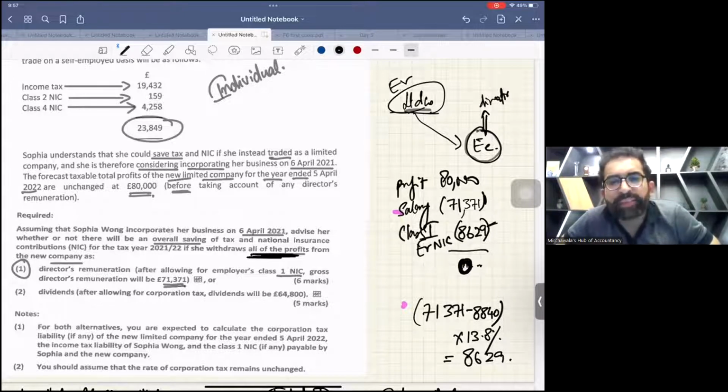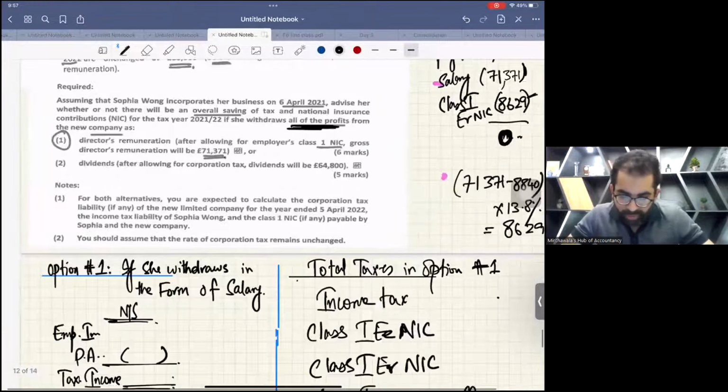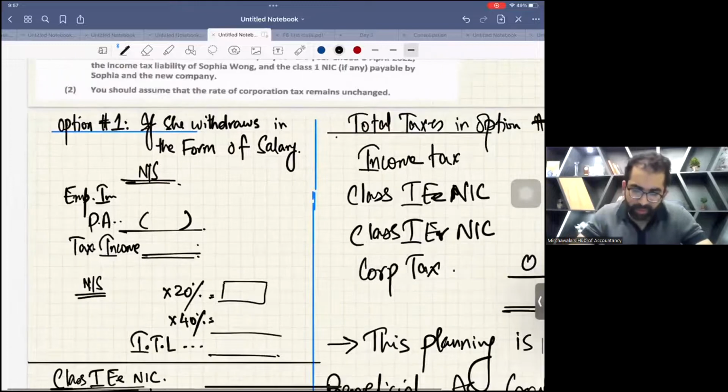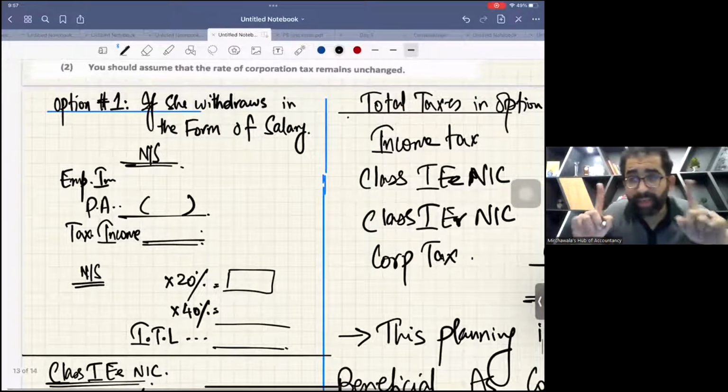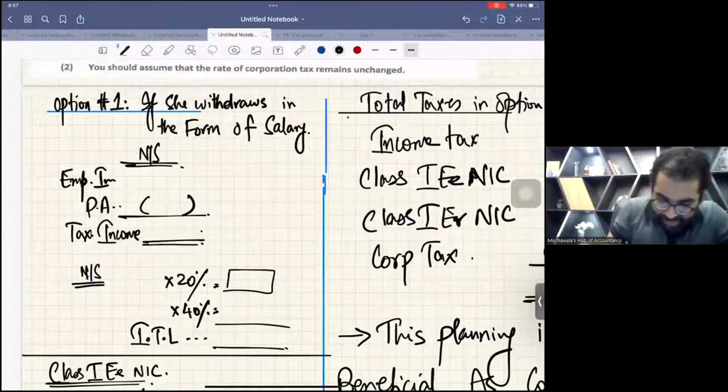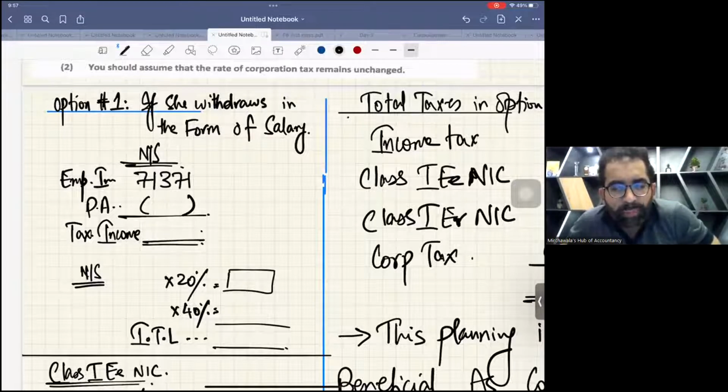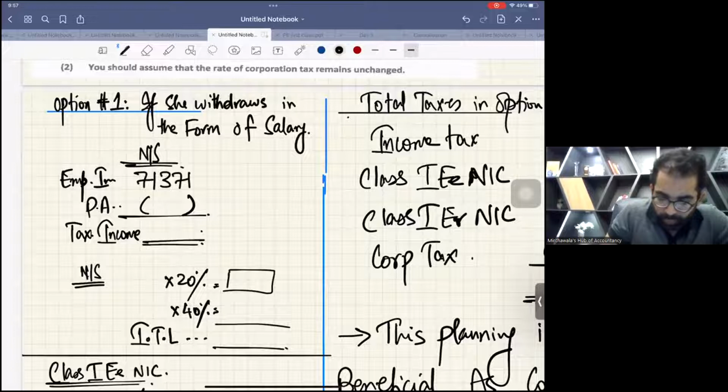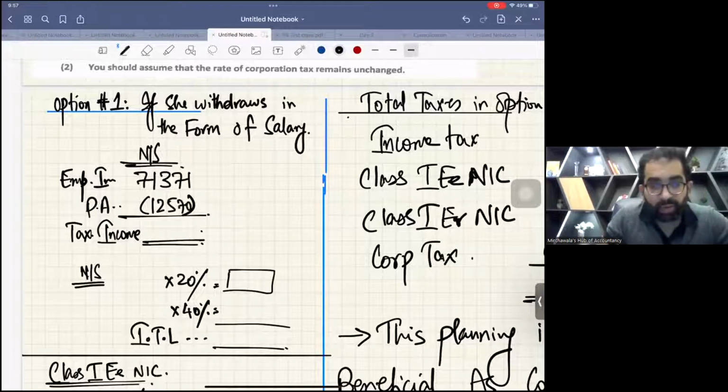Okay, now let's start with this case. In this case, the salary is 71,371. As this is the salary, it's an employment income for Sophia Wong. Let's do it. All of you, please be active. This is the last question, just for motivation. This is your salary. There is no other income, so this will be your total income. This will be your ANI, and as your ANI is less than 100,000, your personal allowance will be 12,570. Come on, tell me your tax.